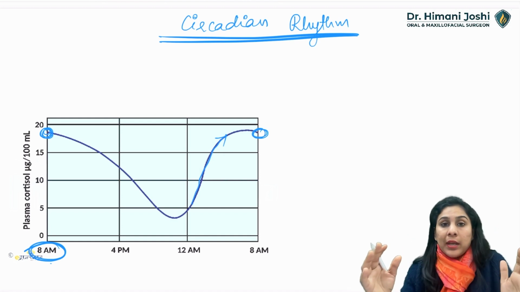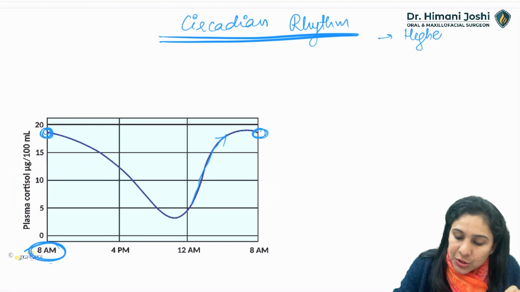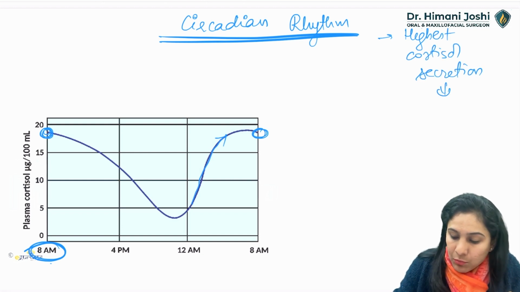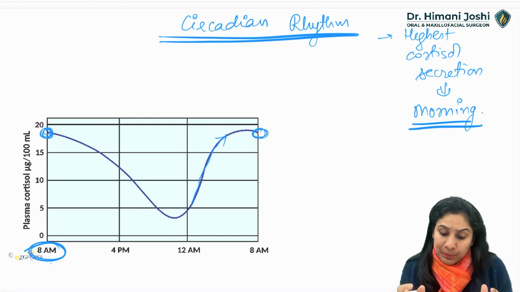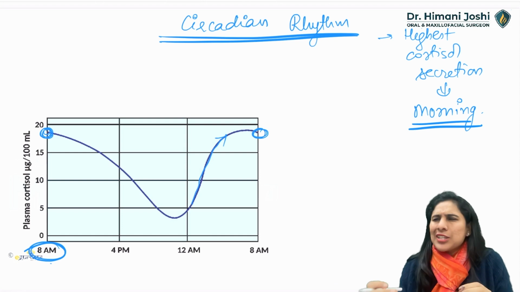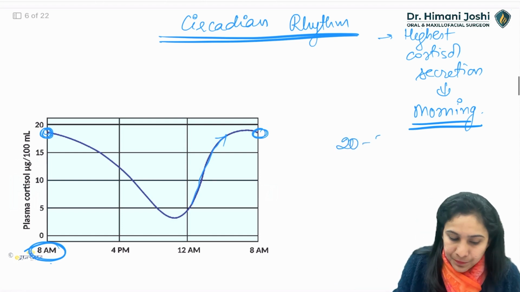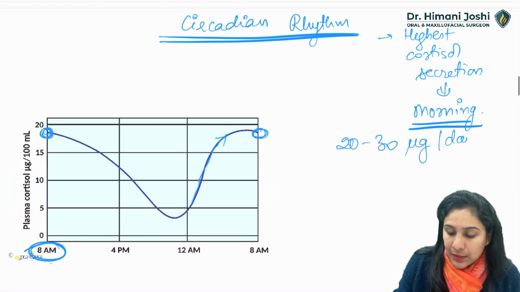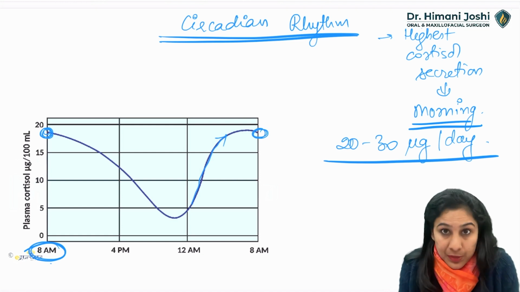Okay, so in the morning at around 4, 5, 6, 7, 8 a.m., the highest cortisol secretion is in the morning, because God also wants that all your day's stresses should be taken care of by enough cortisol in your plasma, so that the day's stress, tension, little bit of here and there is taken care of. All right, around 20 to 30 micrograms per day of cortisol is secreted according to this cycle. All right, in normal people.